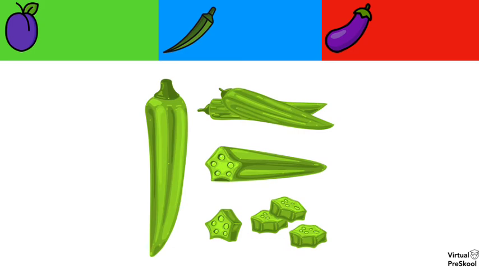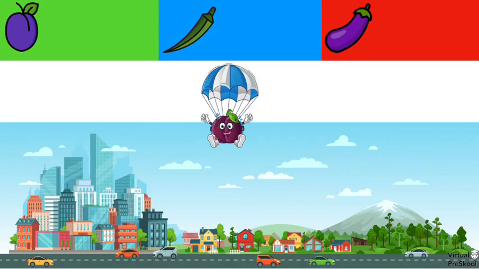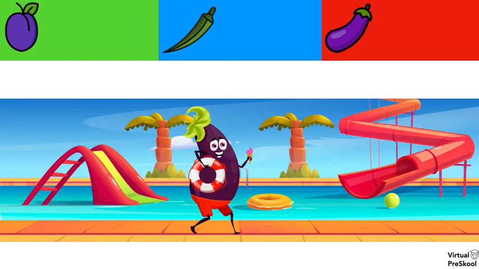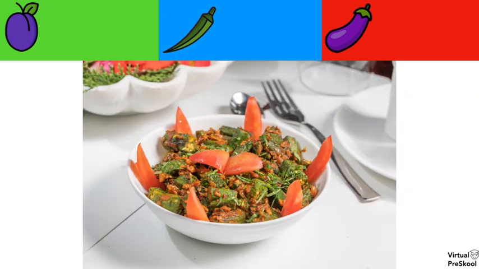Bear. And what is this? Bhindi. Here we have a skydiving plum. How do we say plum in Hindi? Bear. Here we have a water park eggplant. What is eggplant in Hindi? Bangan. And look at this picture. What is this again? This is okra. So what do we call that in Hindi?